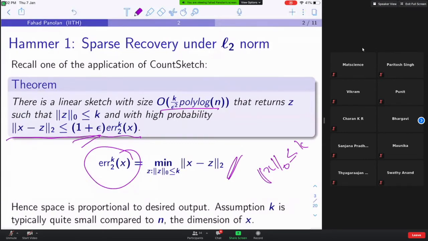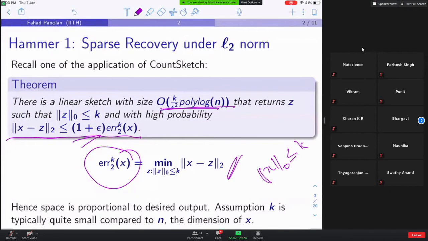Okay. So essentially, if you know in advance X is K-sparse, and you will use this much space, your streaming algorithm uses this much space, and using such a streaming algorithm, you will completely recover X. Once you completely recover X, what can you do? You look in your Z for the non-zero coordinates. You toss a coin, or toss a die, based on how many non-zero coordinates you found, and then output one among them.